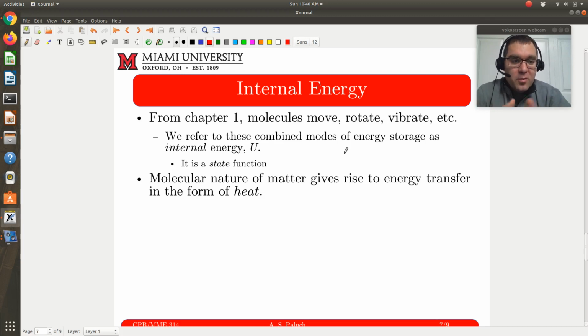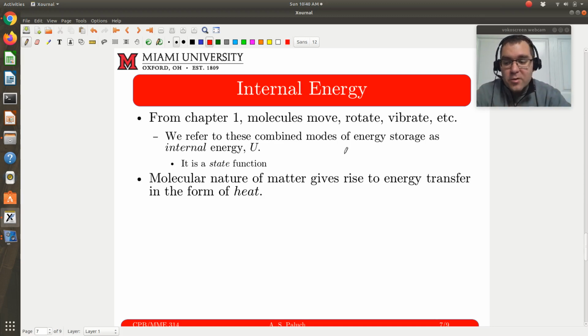And we know that molecules have potential energy due to their intermolecular interactions. So the internal energy is the sum of the molecular kinetic and molecular potential energy of your system. Think of it as energy that's stored within the molecules of your system.